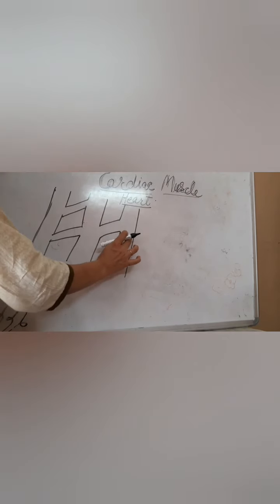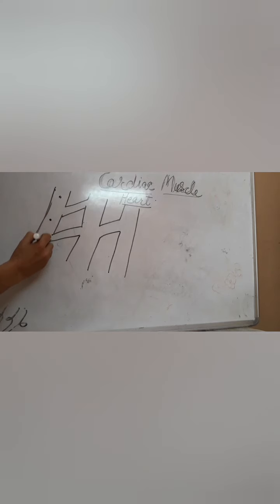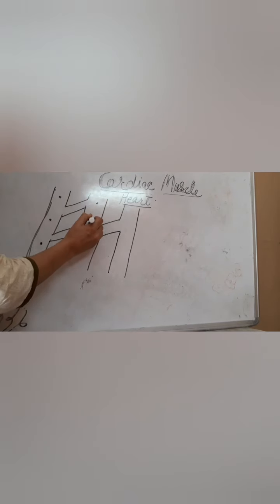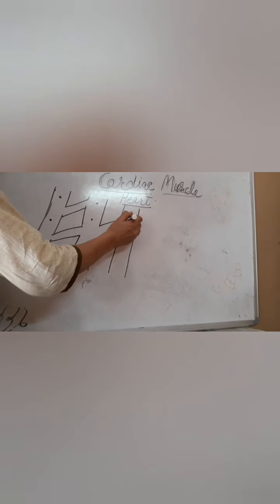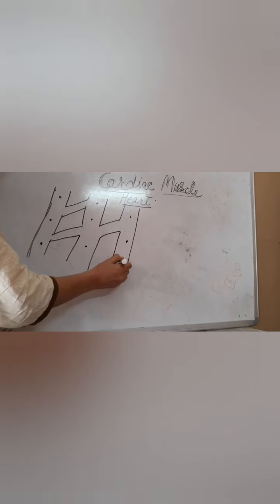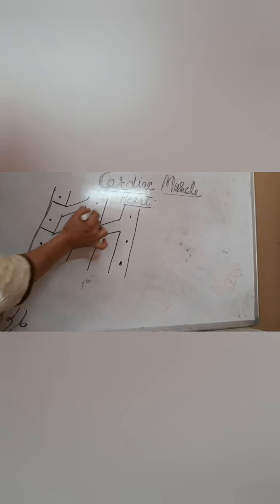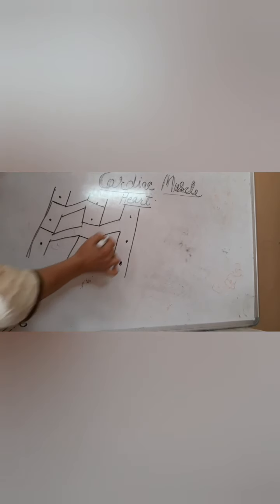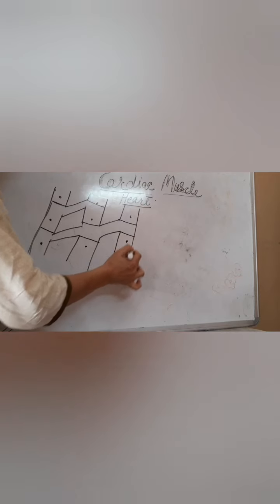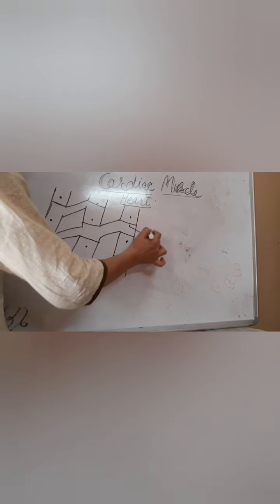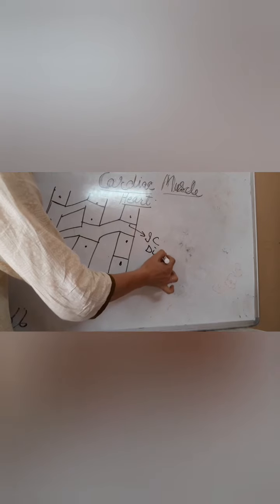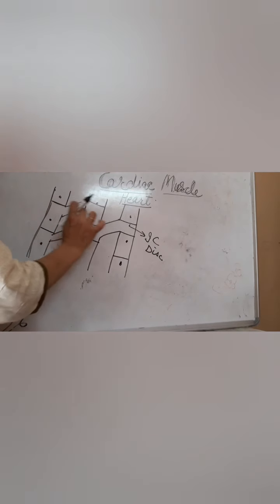Next is about the cells. The cells of the cardiac muscle are uninucleate, unlike those of skeletal muscle, which were multinucleate. And this nucleus is present centrally. One more important feature of the cardiac muscle is the presence of the intercalated disc. This intercalated disc helps to separate or compartmentalize the muscle cell, thereby giving the appearance of being uninucleated.